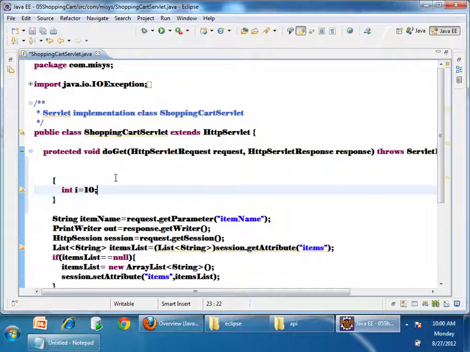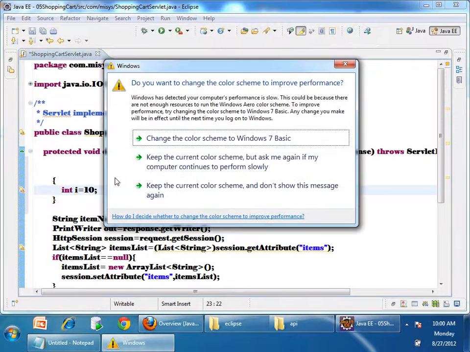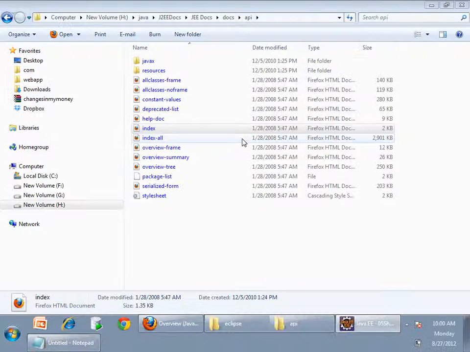I have set an object in request. When is the request object created? When the request comes from the browser. Before calling the service method, the request object is created. When is the request object destroyed? Once the control comes out of the service method, the request object is destroyed. So, if you set an attribute in request, how long does it live?